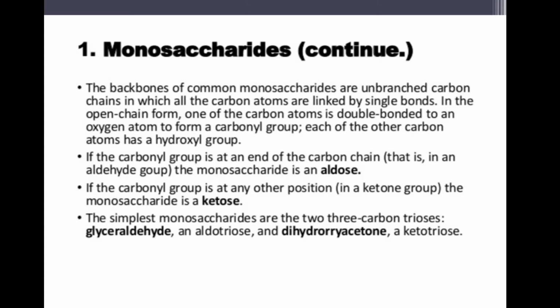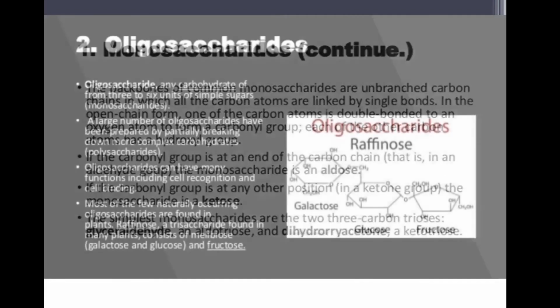If the carbonyl group is at the end of the carbon chain, that is an aldehyde group, then the monosaccharide is an aldose, and if the carbonyl group is at any other position, that is a ketone group, then the monosaccharide is a ketose. The simplest monosaccharides are the 3-carbon trioses, that is glyceraldehyde, an aldotriose, and dihydroxyacetone, that is a ketotriose.